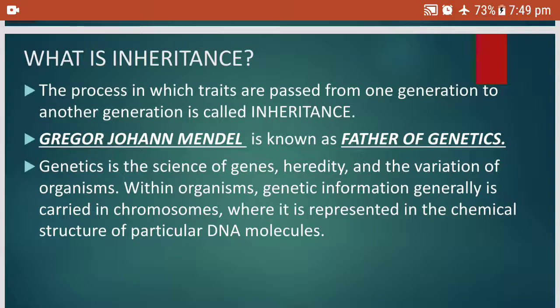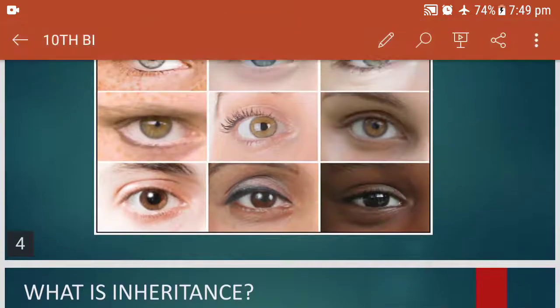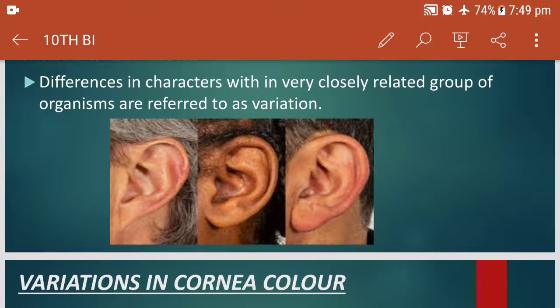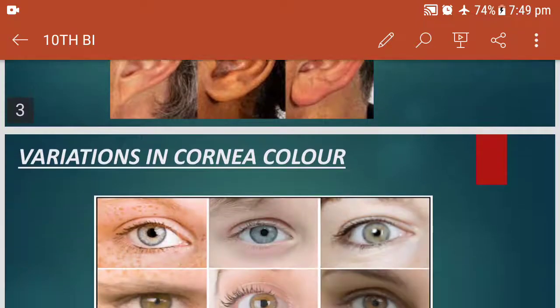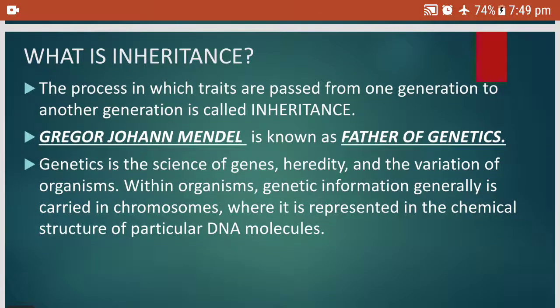Similarly, as I told you, color of hair, color of eye, earlobes attached or free. Have you observed in the first slide? Earlobes, I will show you. The first one is attached. The second is free earlobed. So, inheritance is passing of traits from one generation to the next generation.